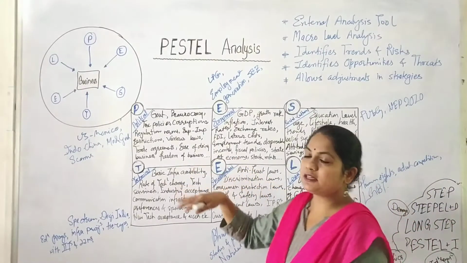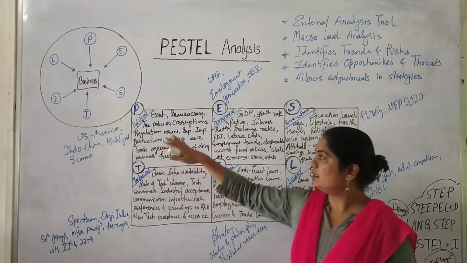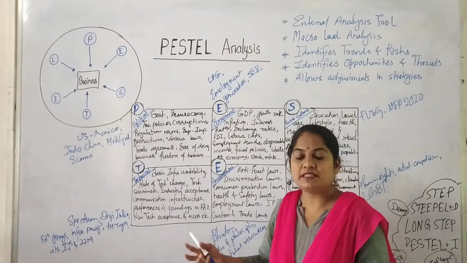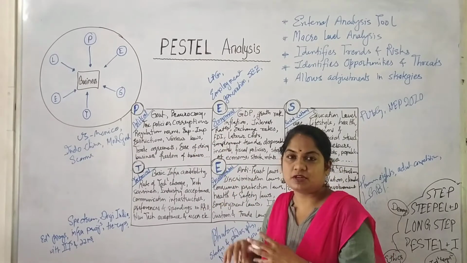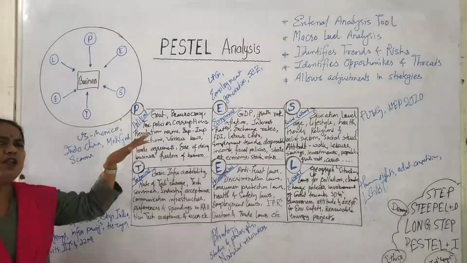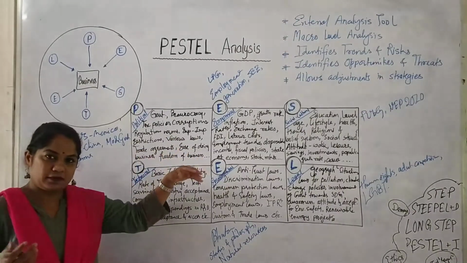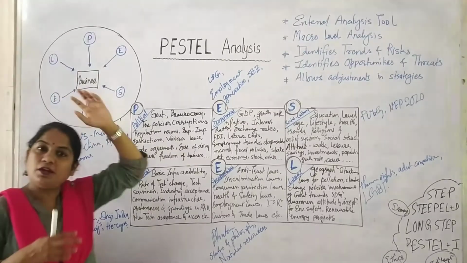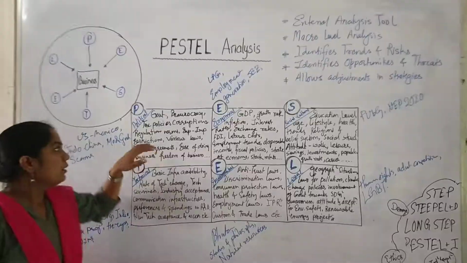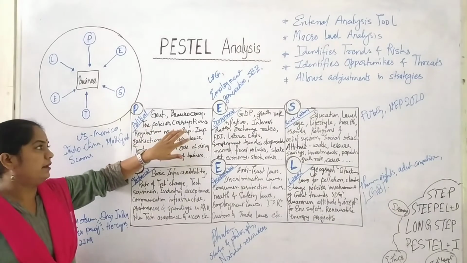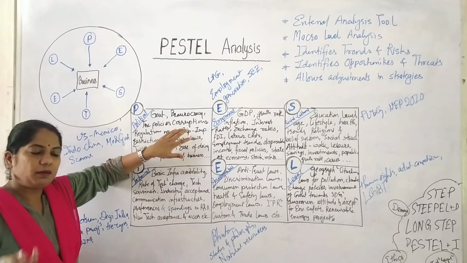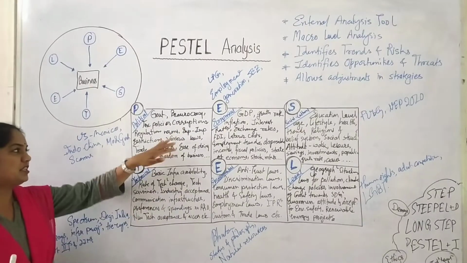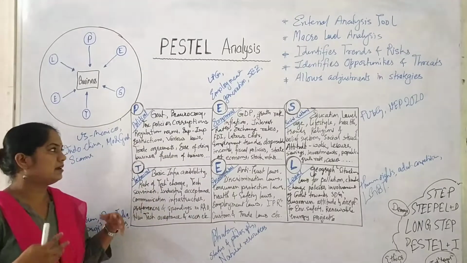So political factors will consider the governmental laws, how the government is, which government is in power, what are the bureaucracy scenarios in that company or in that market. We are talking about the market. See, external environment can be a country specific, it can be a segment specific, or it can be a market specific. So, what are the tax policies there where you are about to do your business? Then, how the corruption levels are, what are the regulation norms, export-import policies or restrictions, there are customs law.